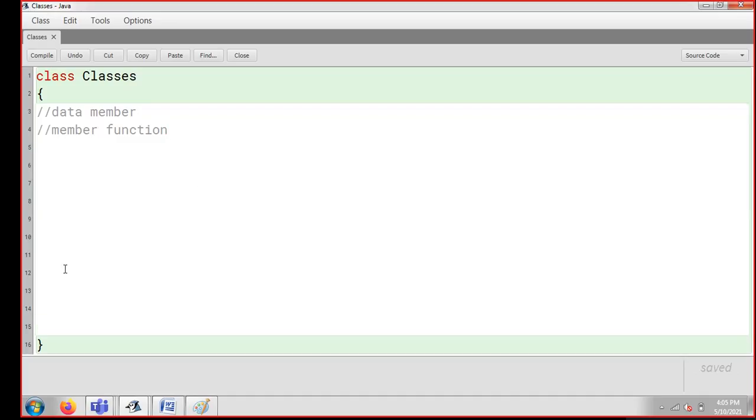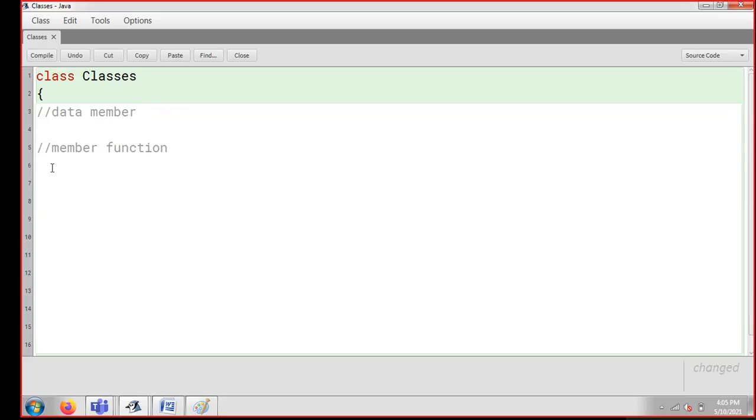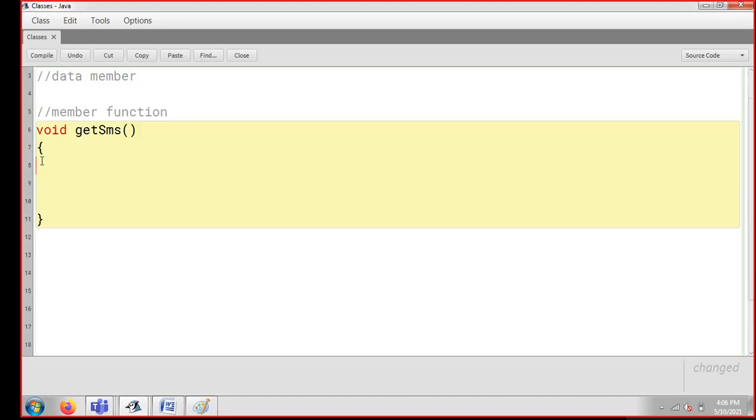My class is a kind of locked block, a locked almirah. You can say I'm having my data member and my member function. I'm not writing any data member here right now. I'm coming directly into a member function. Writing the single line comment is again not important; I'm writing it just to explain to you. So directly I'm writing void getSMS, opening parenthesis, coming to my next line, creating some space, and directly I'm going to write my code here.